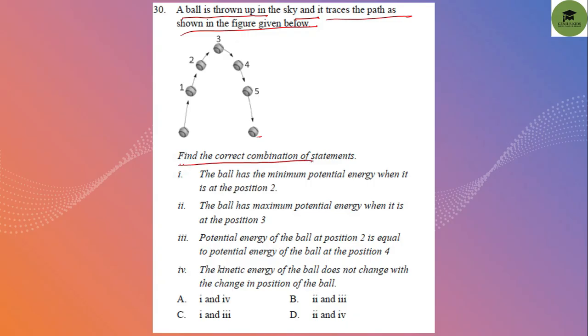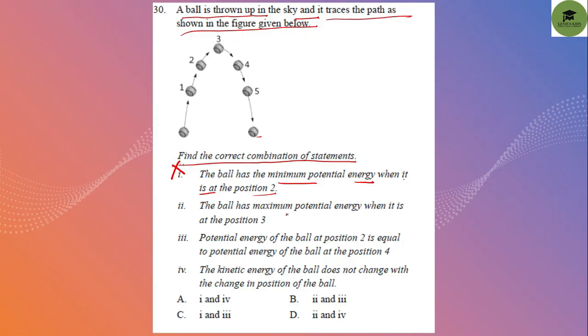Find the correct combination of statements. More than one statement is correct; it can be three, can be four, but more than one. So let's see. The ball has the minimum potential energy when it is at position 2. No, this is not the correct statement.